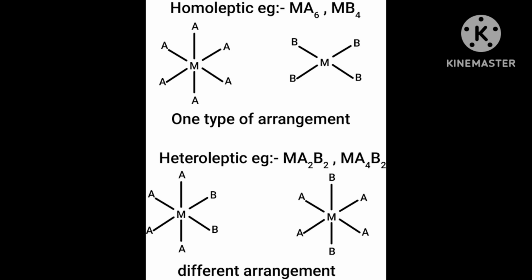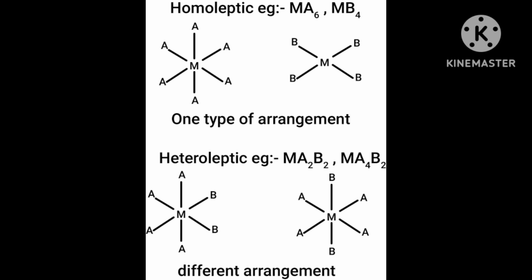Now the second main type is structural isomerism. Structural isomerism is of four types. First, linkage isomerism. Second, coordination isomerism. Third, ionization isomerism.